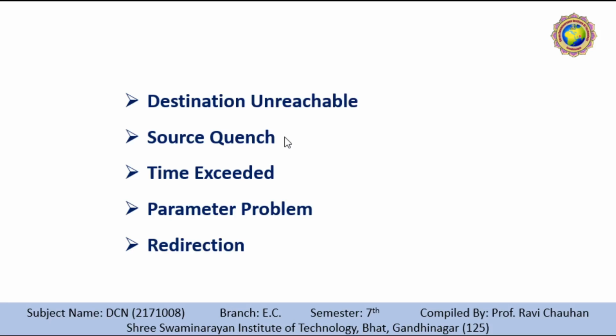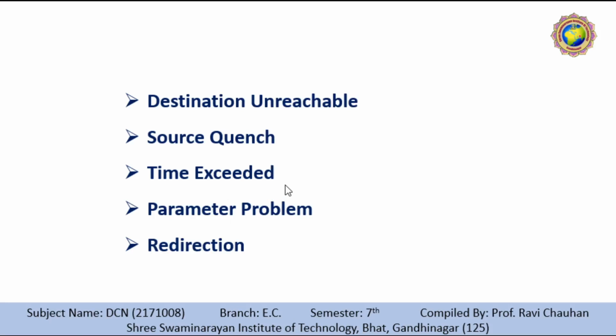The source quench message in ICMP was designed to add a kind of flow control to IP. When a router or a host discards a datagram due to congestion, it sends a source quench message to the sender of the datagram. This message has two purposes. First, it informs the source that a datagram has been discarded. Second, it warns the source that there is congestion somewhere in the path and that the source should slow down the sending process.